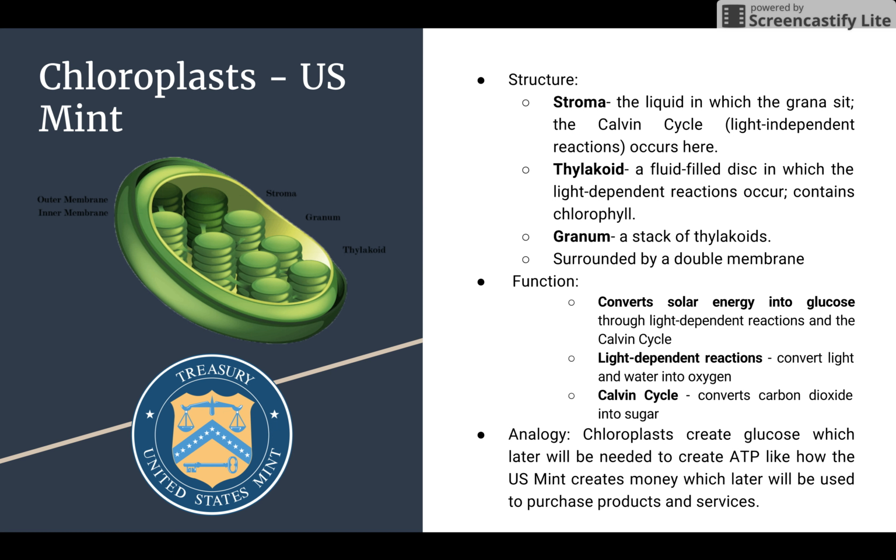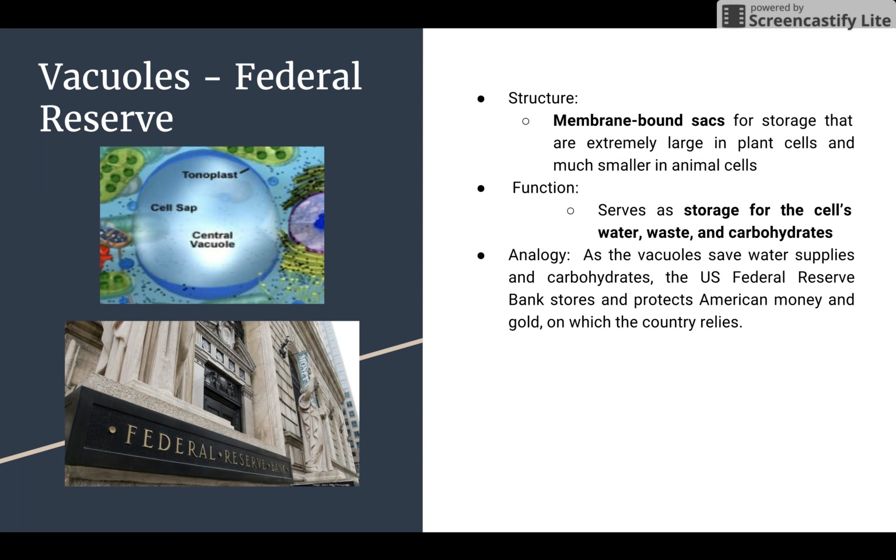We felt that the chloroplast would best be represented by the U.S. Mint because the chloroplasts create glucose, which later will be needed to create ATP, like how the U.S. Mint creates money, which later will be used to purchase products and services.